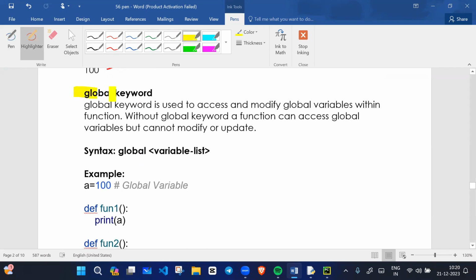Okay, see this global keyword. If you want to update the global variable data, you will use the global keyword. The global keyword is used to access and modify global variables within the function. If you want to change global variable data within the function, then you will use the global keyword. Without the global keyword, a function can access global variables but cannot modify global variable data.